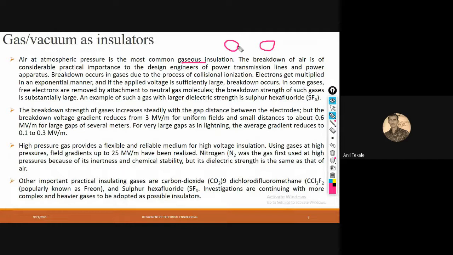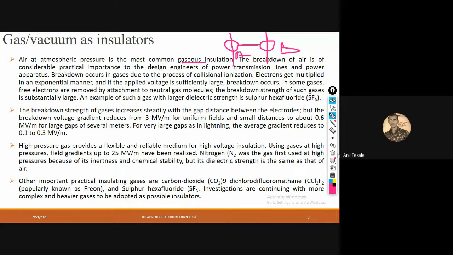So air is used here, and that air becomes a gaseous insulation. Whenever a conductor is carrying a current, and between these two conductors there is an insulation with air as the medium, the current from A to B will only flow when breakdown of air is possible.